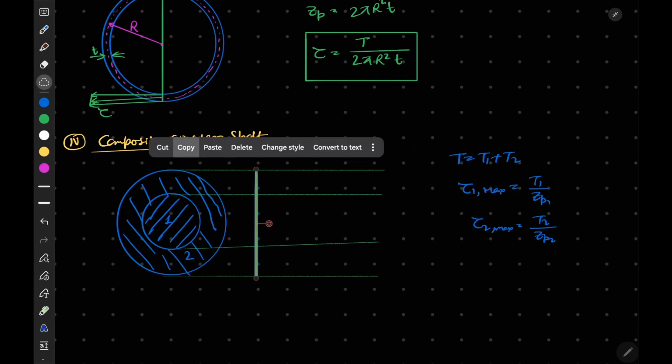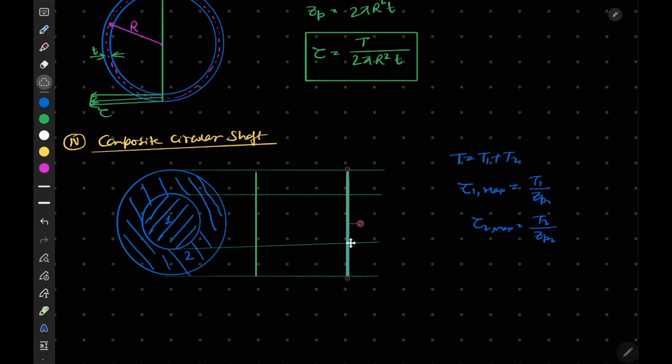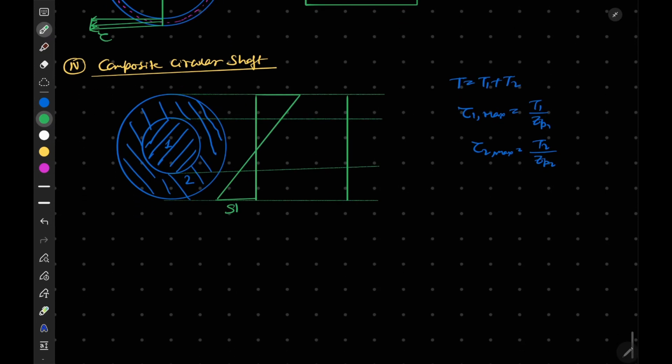Here I would like to draw the variation of shear strain. It will be a constant variation. This is your variation of shear strain. We know that shear strain gamma is directly proportional to radius r. So we can draw it here, like this.